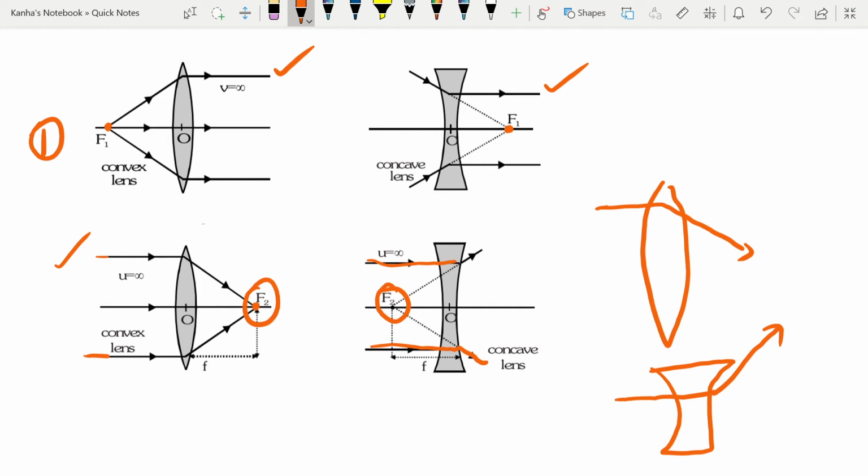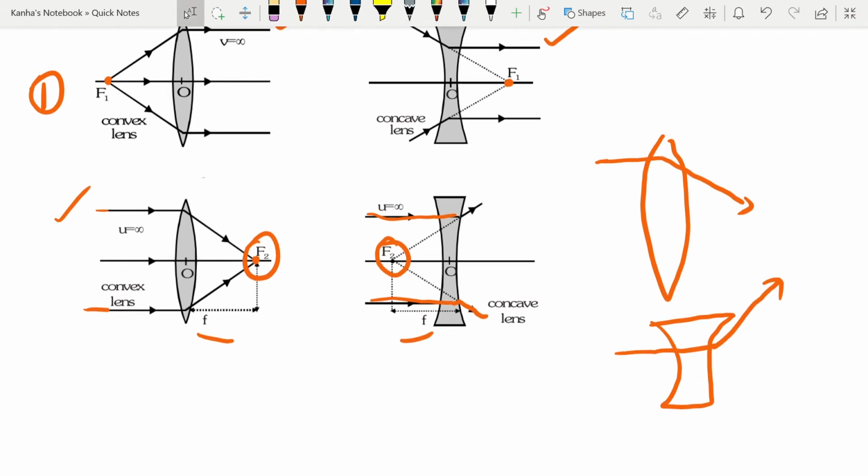Next, what is focal length f? Focal length is defined as the distance between the optical center of a lens and the point where a parallel beam of light converges or appears to converge, which is given by f in both cases. Similar to mirrors, you have the aperture here. In reference to a lens, aperture means the effective diameter. The intensity of the image formed by a lens, which depends on the light passing through the lens, will depend on the square of the aperture.